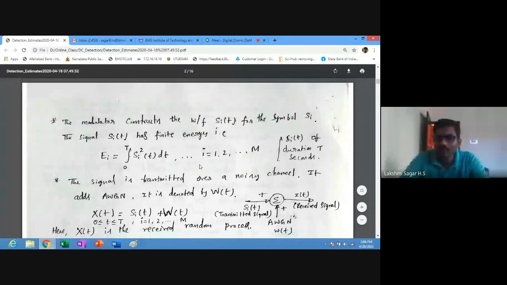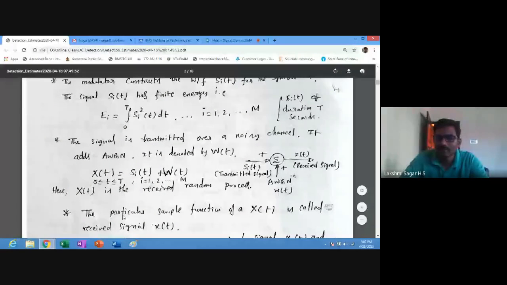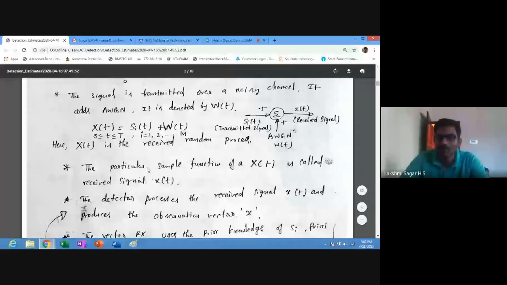When it is transmitted over a noisy channel, the received signal we can represent as X(t). X(t) is the received random process, which is equal to Si(t), the transmitted signal, plus W(t), the noise component. Small letter x(t) is nothing but a particular sample function of X(t). We call it the received signal, small x(t).